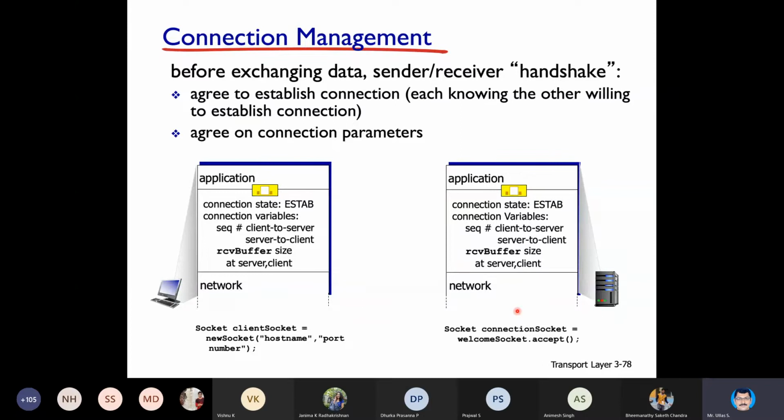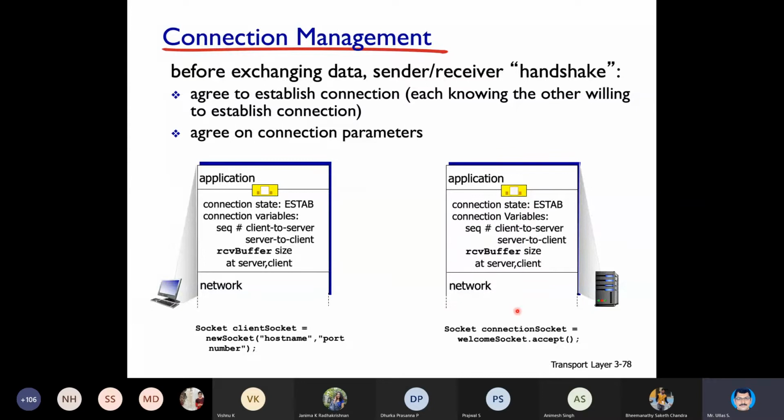So what it means is there are certain parameters it will agree on. One parameter, of course, what you have seen already, is the receiver window size. That is one important parameter. Likewise, a few other parameters it will also agree on. Another one is the socket number, in the sense of what is a client socket and what is a server socket.